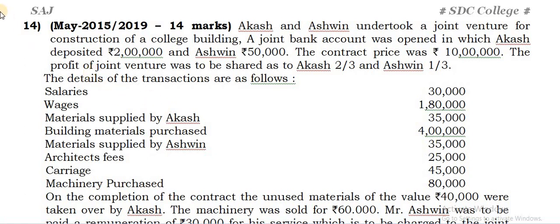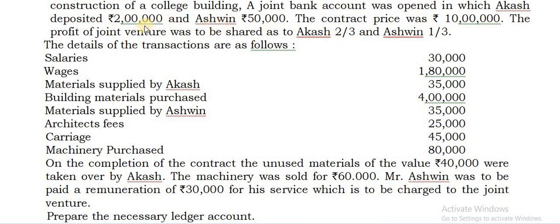Consider question number 14. So you can find here, Akash and Ashwin undertook a joint venture for construction of a college building. A joint bank account was opened in which Akash deposited 2 lakhs and Ashwin 50,000. So 2 lakhs and 50,000, the total amount deposited there. These two amounts, whatever was contributed by the co-venturers, you are aware where to take up. That should be taken in the co-venturers account and joint bank account.